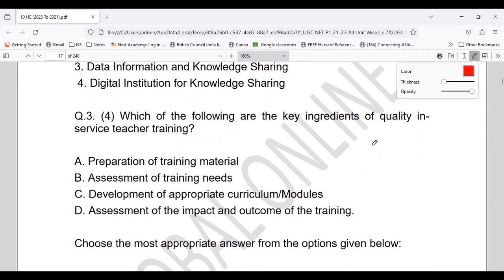Now coming to the next, the key ingredients of quality in-service teacher training. What is very important with respect to the quality of in-service teacher training?